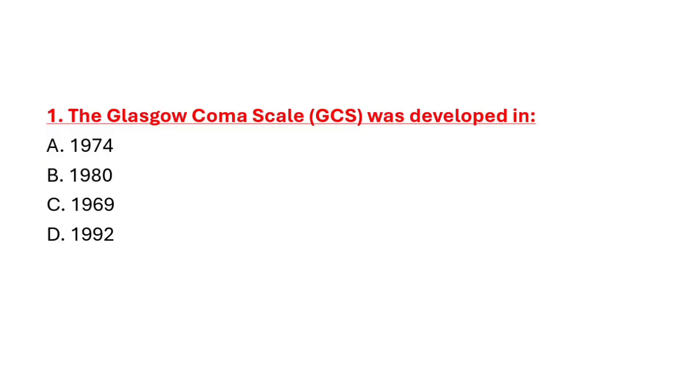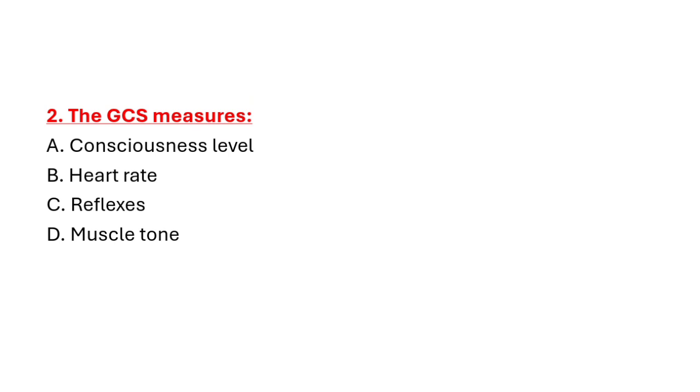Question number 1, the Glasgow Coma Scale was developed in option A 1974, option B 1980, option C 1969, option D 1992. Correct answer is option A 1974. Question number 2, the GCS measures option A consciousness level, option B heart